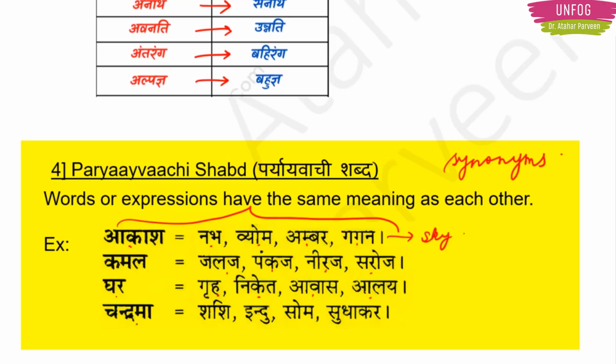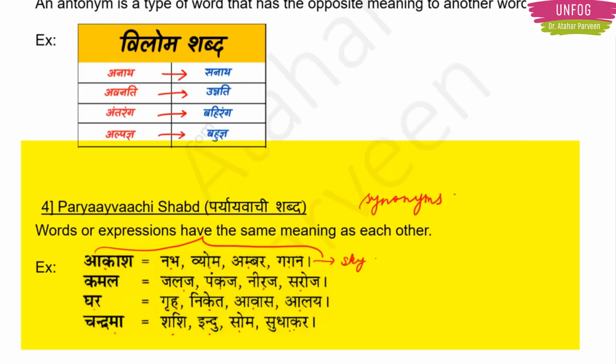Then we have Chandrama. Chandrama means Chand, moon, right? So Chandrama will have different words meaning Chandrama only. They are words like Shashi, Indu, Som, Sudhakar. So that is the Paryayvachi Shabd. In short, Paryayvachi Shabd means for one word only, there will be some different words which will have the same meaning.